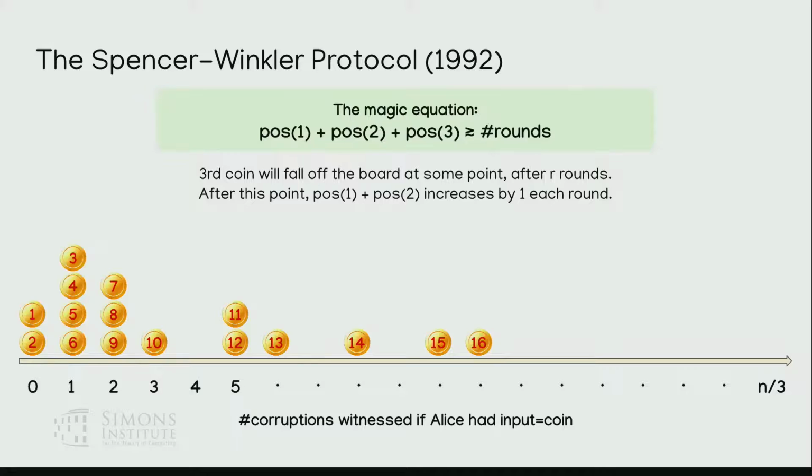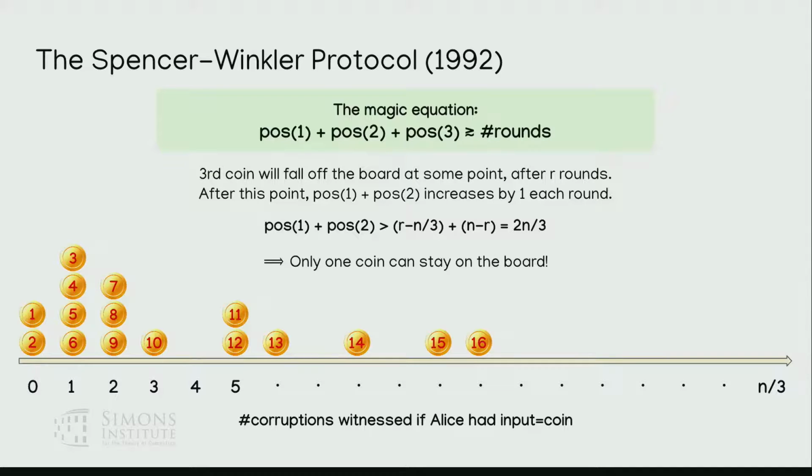I'm going to say after r rounds. After this point in time, the first 2 coins, well, Alice is either going to say odd or even at every single point in time, right? So one of the coins will always be moving up by 1. So after this point, the first 2 coins' positions will always increase by 1 total. This means that at the end of the protocol, the sum of the first 2 coins, up to round r, their positions were at r minus n over 3. And then after round r, they've increased by n minus r more. And so in total, the sum of their positions is at least 2n over 3. And now if you just do an averaging argument, you see that at least one of them has to be at least n over 3 as well, which means that only one coin can fit on the board.